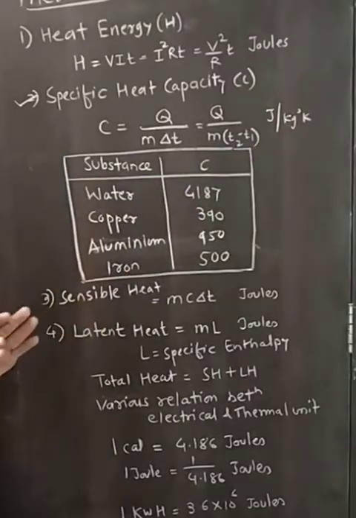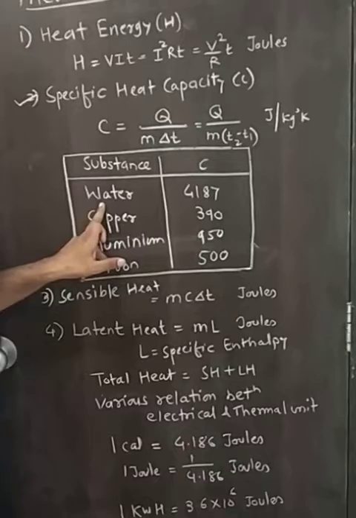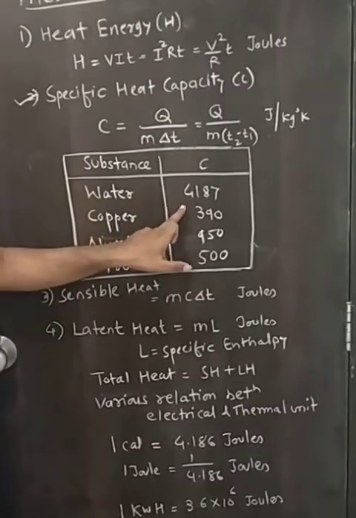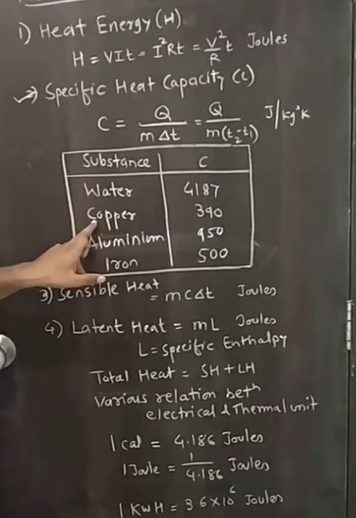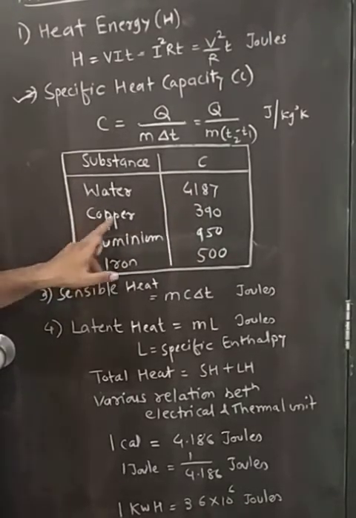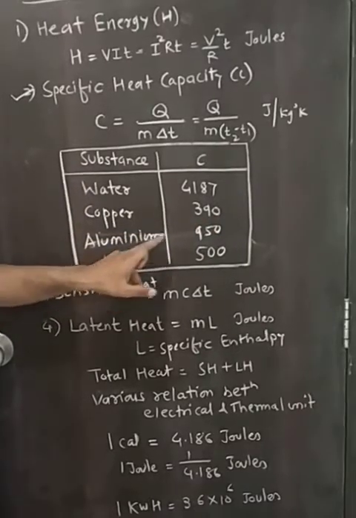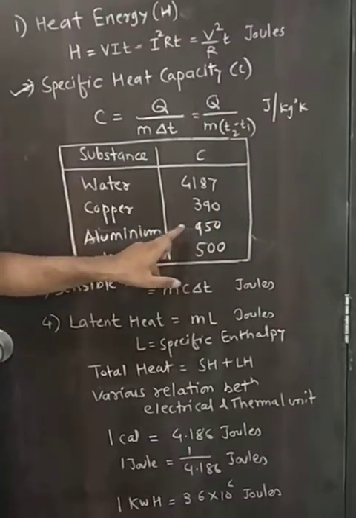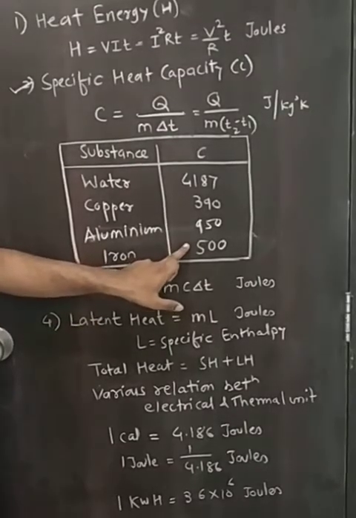The specific heat capacity is different for different substances. If the substance is water, then its value is 4187 joules per kg Kelvin. If the substance is copper, then 390 joules per kg Kelvin. For aluminium, 950 joules per kg Kelvin, and for iron, 500 joules per kg Kelvin.